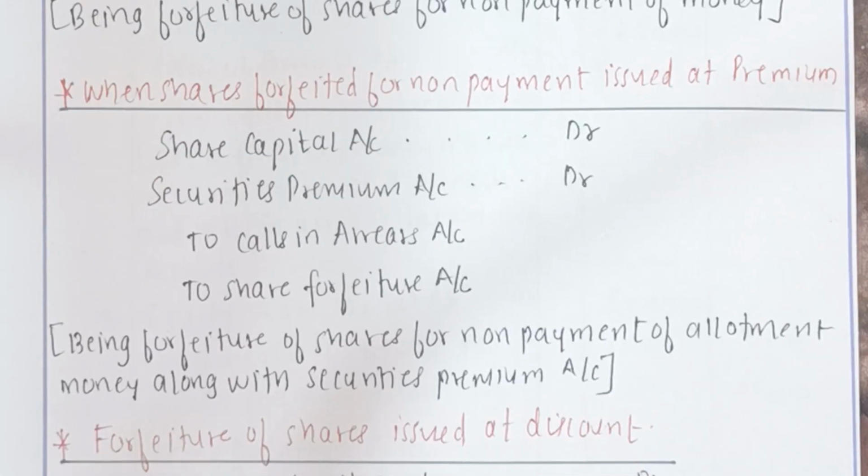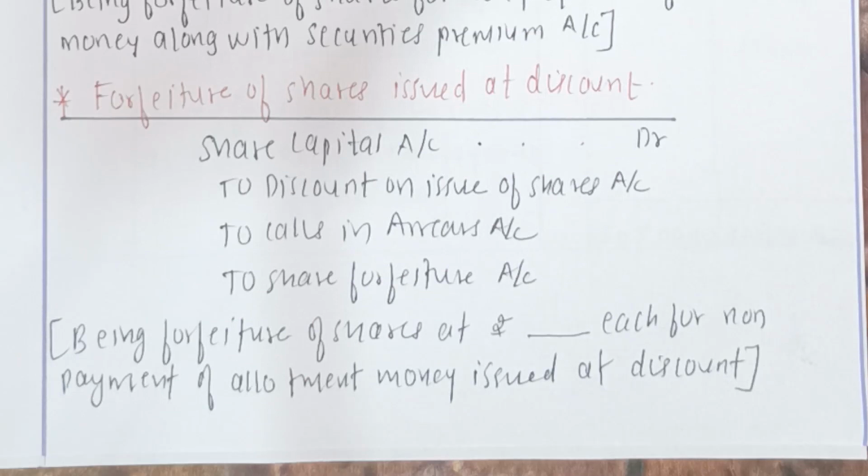Second is when shares are forfeited for non-payment, issued at premium. So this will be recorded as share capital account debit, security premium account debit to calls in arrears to share forfeiture account. And the narration is being forfeiture of shares for non-payment of allotment money along with the security premium account. And the last is when it is issued at discount. So share capital account debit to discount on issue of shares to calls in arrears to share forfeiture account. And the narration is being forfeiture of shares for non-payment of allotment money which were issued at discount.